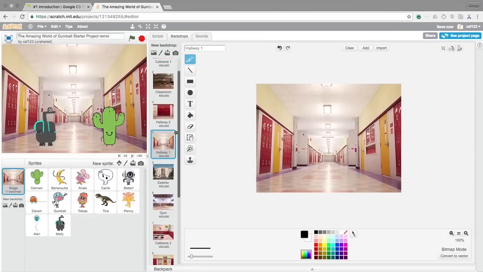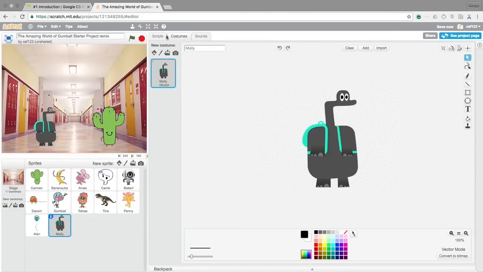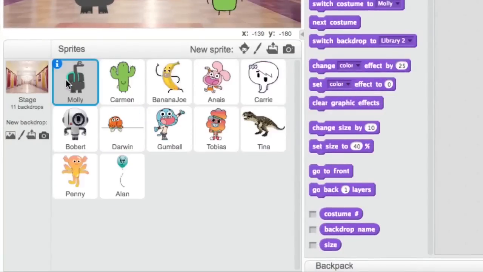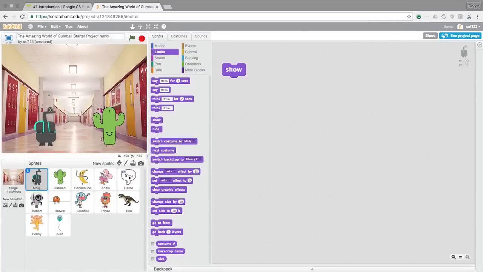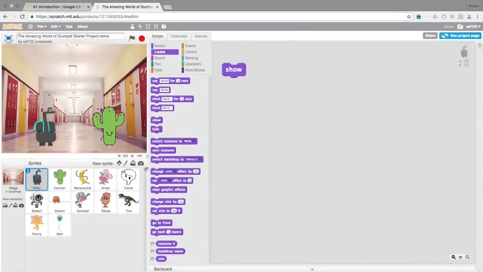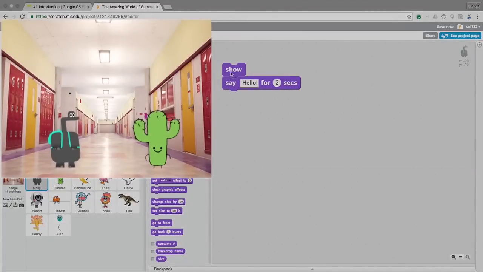Select the main character and the Scripts tab. To make your characters easier to find, drag them to the top of your sprite list. This does not affect how your program runs, but it makes it easier for you to write the code. To make your main character say something, use a Say for 2 seconds block. Click and drag it below the show block. Click the block stack to run it.